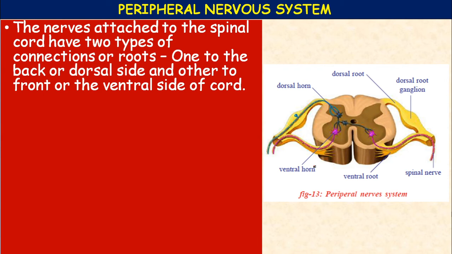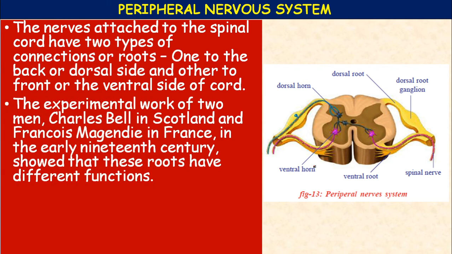Now let us continue with the experimental work of two main scientists. Who are they? Charles Bell in Scotland and Francois Magendie in France.